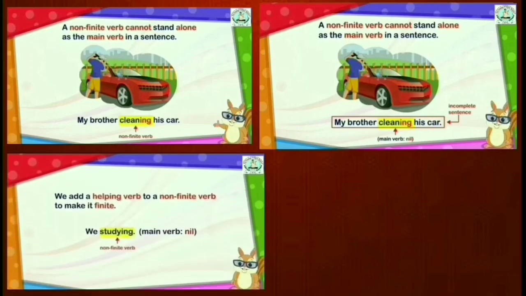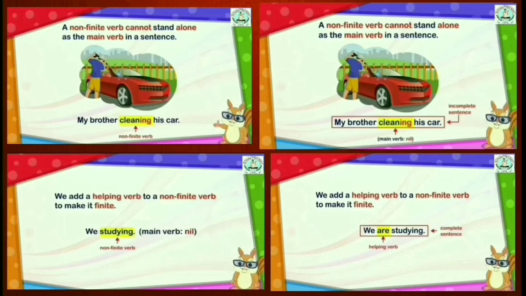Next, look at one more example. We add a helping verb to a non-finite verb to make it finite. So look at the example. We studying. Here something is missing. What was that? Of course, a helping verb. If we add a helping verb to a non-finite verb, it can make a finite verb. How?